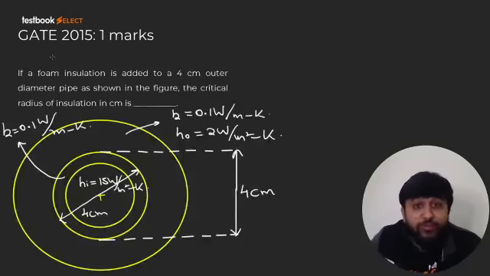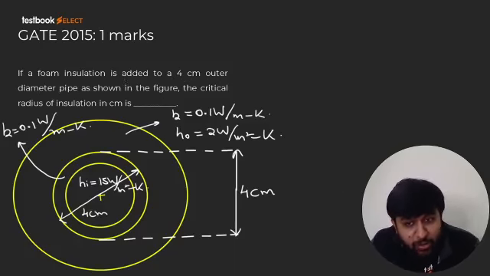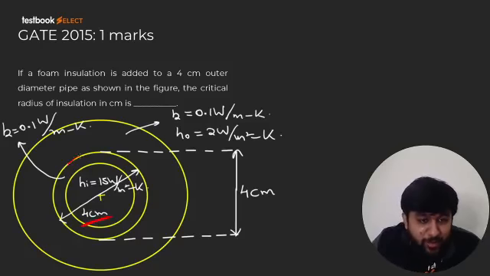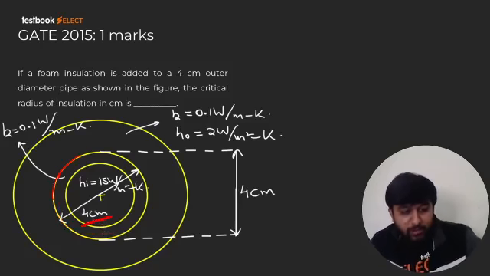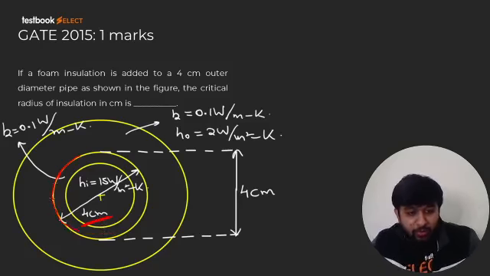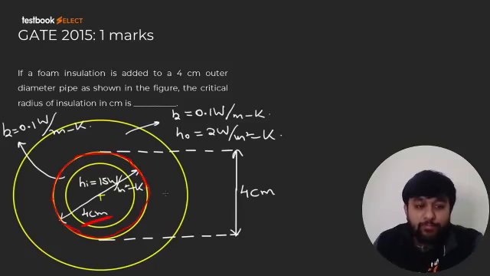Now this is a question from GATE 2015. If a foam insulation is added to a 4 centimeter outer diameter pipe as shown in the figure. I hope you can easily recognize. I think the diagram is a little messed up, but this is 4 centimeter. So basically this is the outer diameter of the pipe.